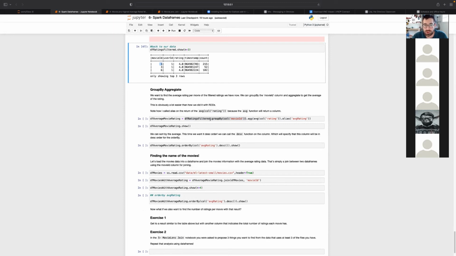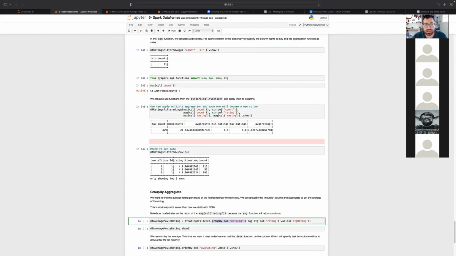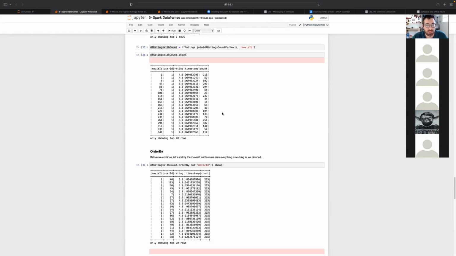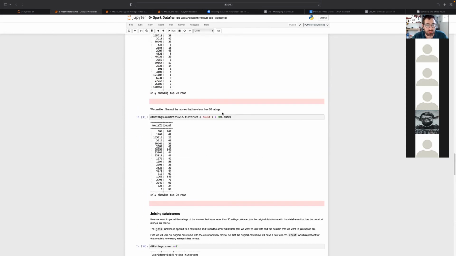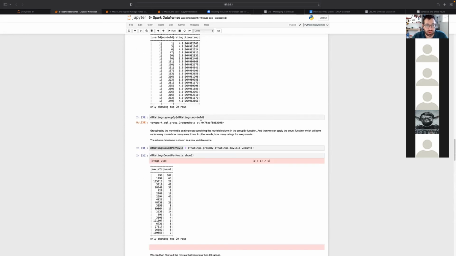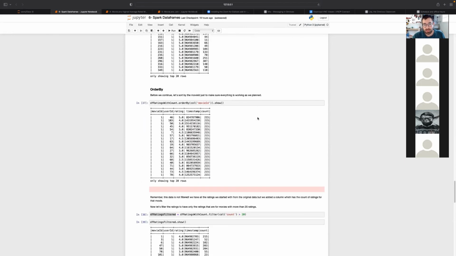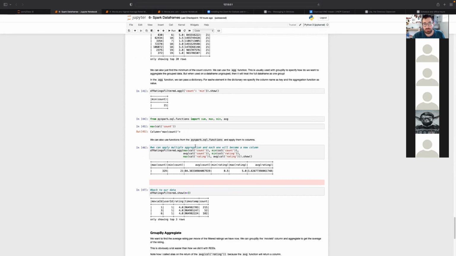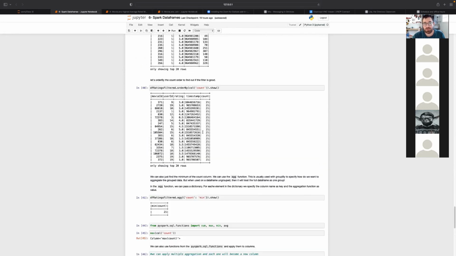Well, after the group by function, as we said here somewhere, it's going to return a data frame of type group data. So if we apply an aggregate function to it, it's going to be applied to every separate group. The reason the aggregate worked on the full data frame earlier is because the full data frame was one group.